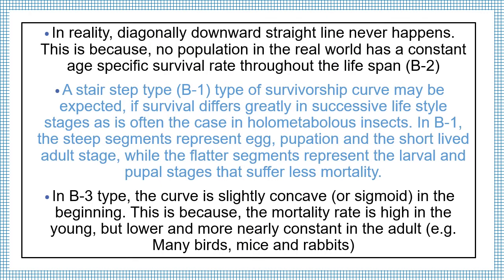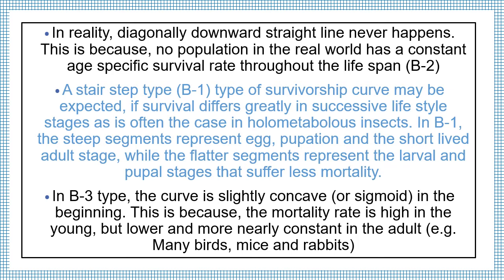In reality, a diagonally downward straight line never happens. This is because no population in the real world has a constant age-specific survival rate throughout the lifespan. A stair-step type, that is the B1 type of survivorship curve, may be expected if survival differs greatly in successive life stages, as is often the case in holometabolous insects.